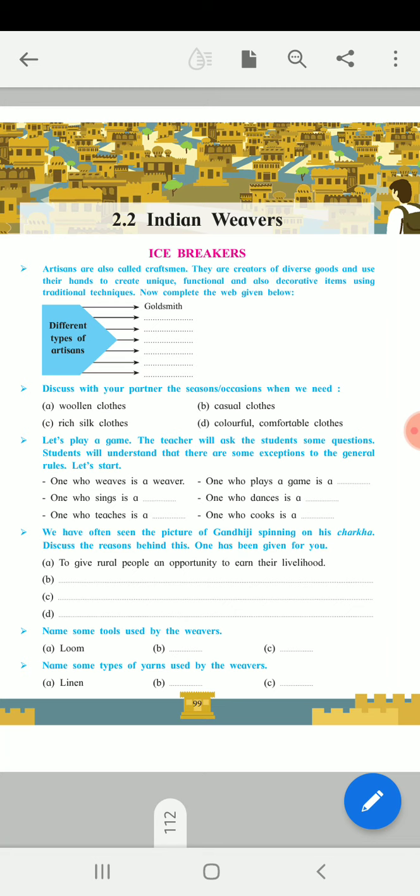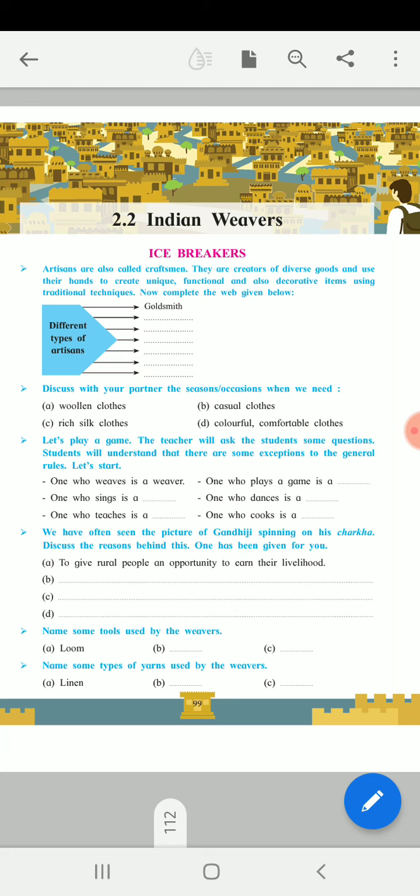And the last is, name some types of yarns used by the weavers. What types of yarns does he use? One is already given, that is linen. B, you can fill up on your own, but here we can say cotton, then silk, then jute, and so on. You can add your own points.